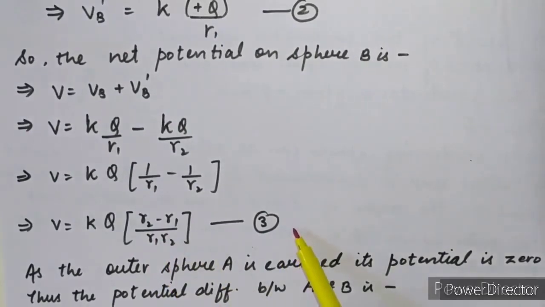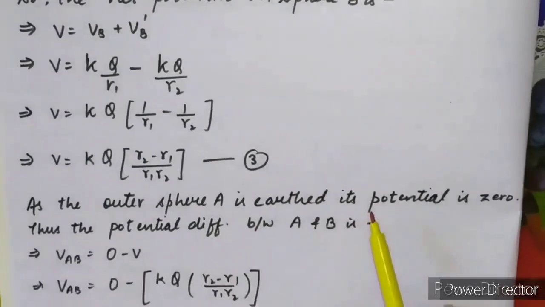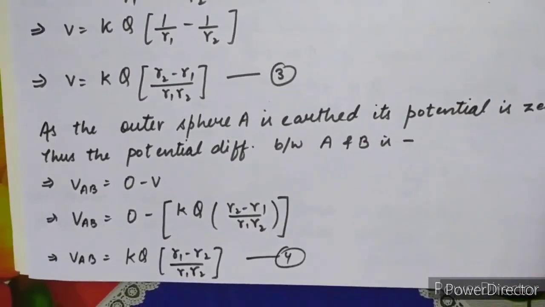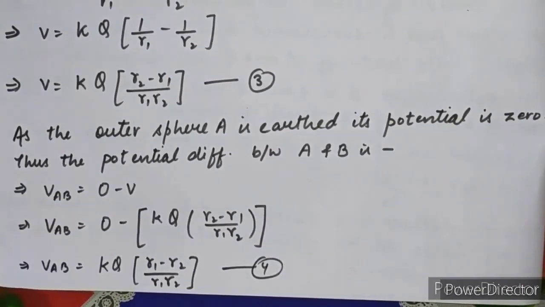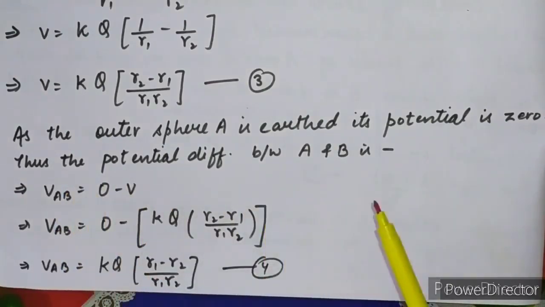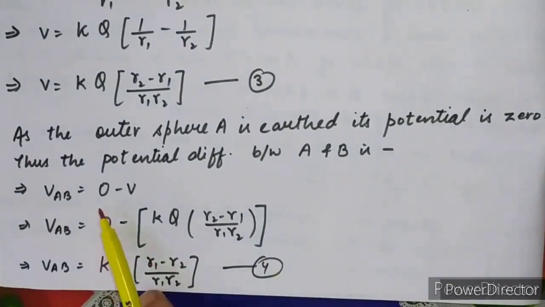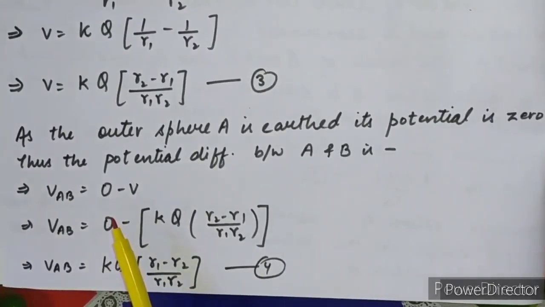Equation number 3. Now, as the outer sphere is earthed, its potential is 0. Due to the earthing, the potential of the outer sphere A is 0. So there is no potential because there is no electric field. Now we have to calculate the potential difference between A and B, A minus B. So A is having a potential 0. Why is its potential 0? Because the outer sphere A is earthed, grounded, and due to which electric field is 0. And if the electric field is 0, its potential will also be 0.